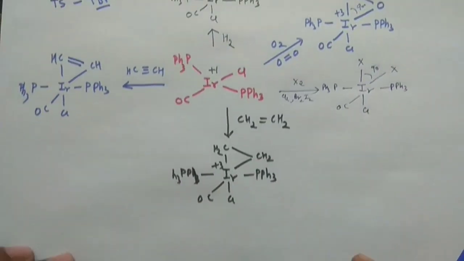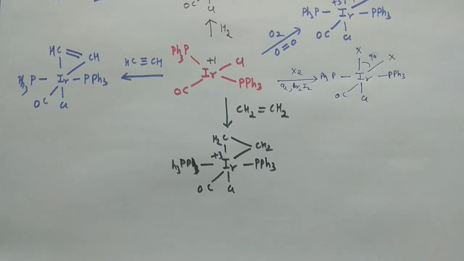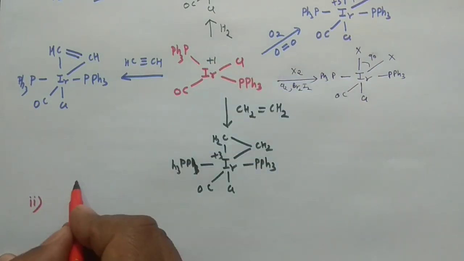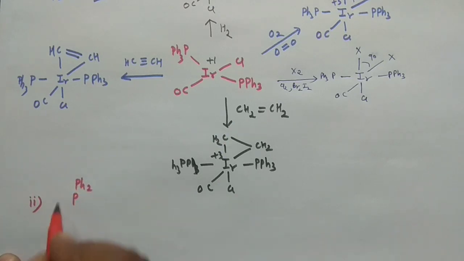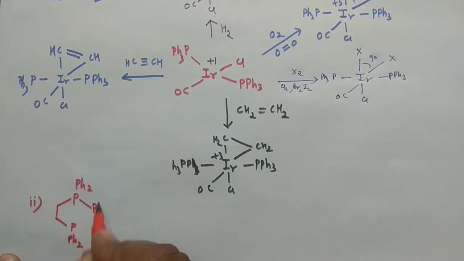So these are the reactions of the Vaska's complex, and then I am giving you some other very important reactions also. Say this is reaction number 1, and now you are having reaction number 2. You are having this complex with PPh2 connected with the PPh2, and you are having platinum here and platinum here.